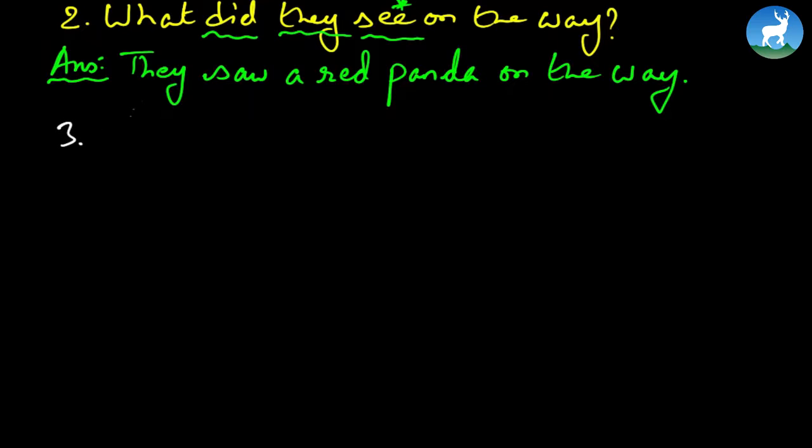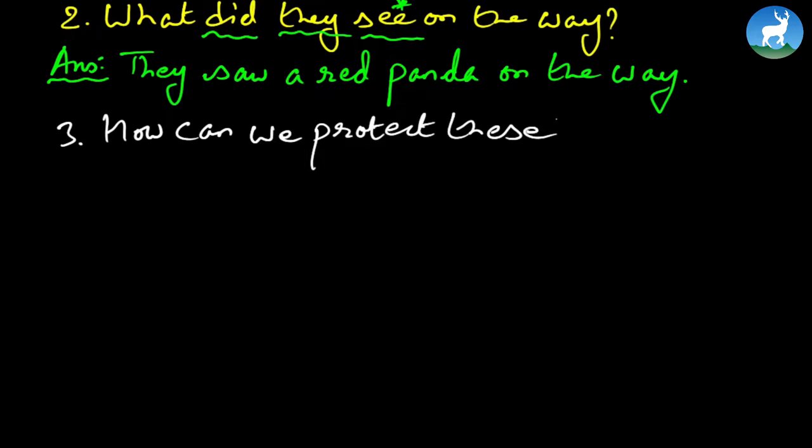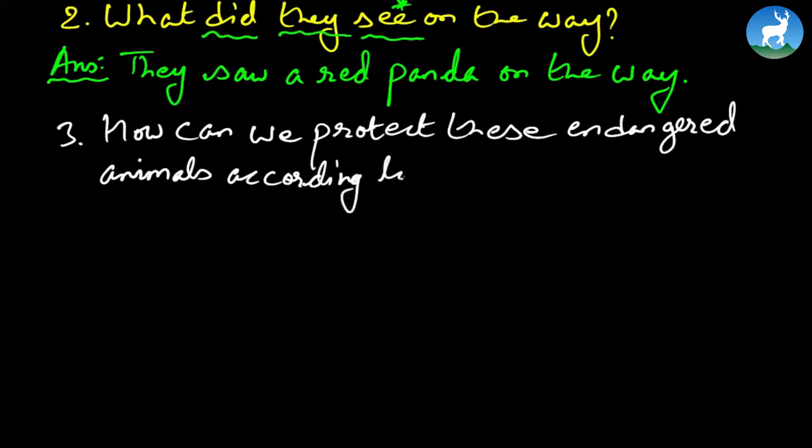Number 3. How can we protect these endangered animals according to Kumang?